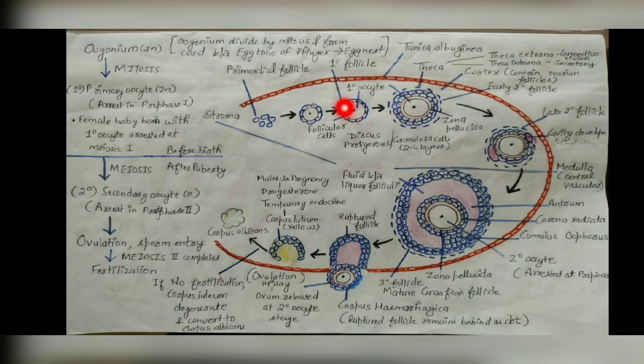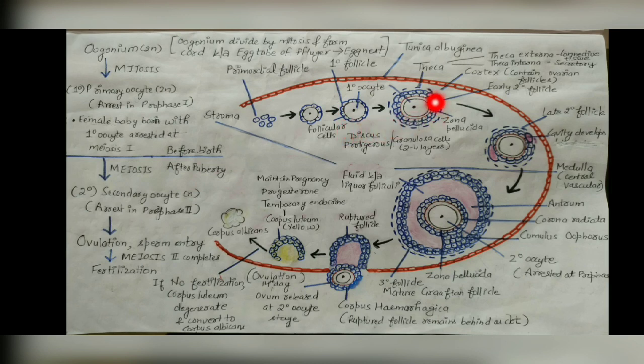Next, this primary follicle is converted into a secondary follicle. So what is the characteristic feature of the secondary follicle? In the center there is a primary oocyte, and that primary oocyte is covered by a zona pellucida, and this zona pellucida is a non-cellular structure, secreted by the primary oocyte and the follicular cells, and it is glycoprotein in nature.